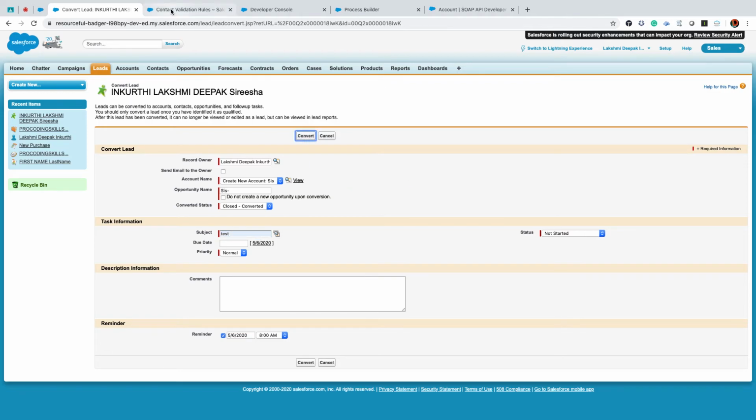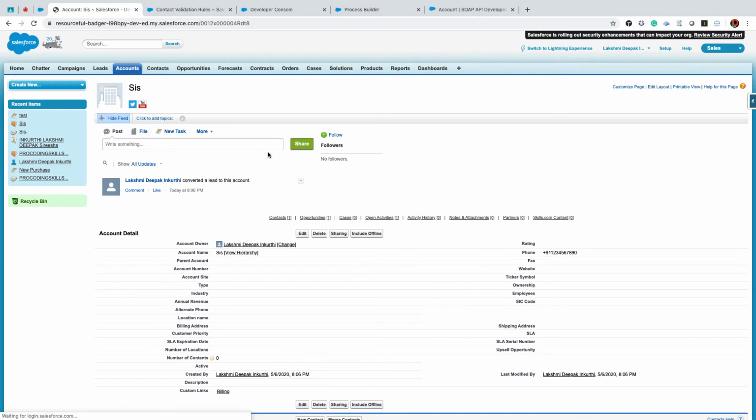Now here you need to observe, we had a validation rule active also. So it just converted. Now it got created. So that is how you can skip a validation rule. You need to create a custom field saying is lead or something, okay? And whenever you are doing a convert, you need to map those fields.